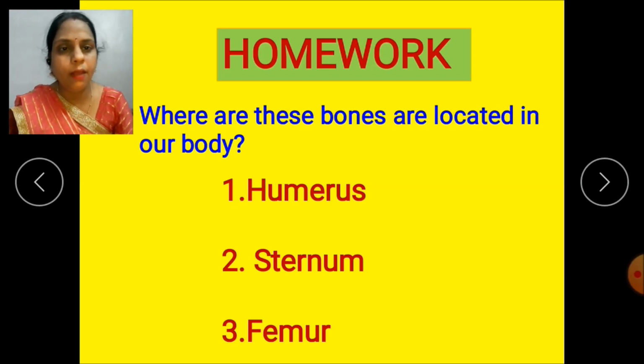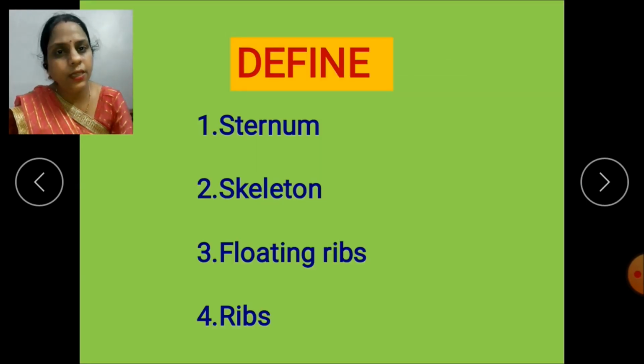Now here children, I am concluding my session by giving you some homework. This homework you have to do in the rough copy. What is that homework? Let's see. Where are these bones located in our body? They are humerus, sternum and femur. Where are they located in the body? You have to write that. And here you have to define some terms. What are they? They are sternum, skeleton, floating ribs and the ribs.